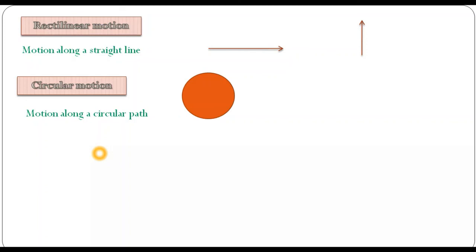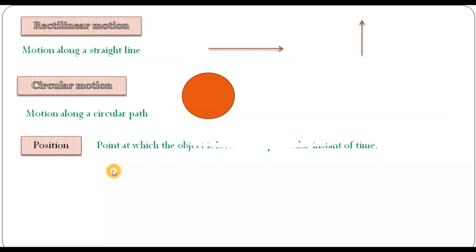Now, we have to define the position of an object. What does the term position mean? It is the point at which the object is located at a particular instant of time.